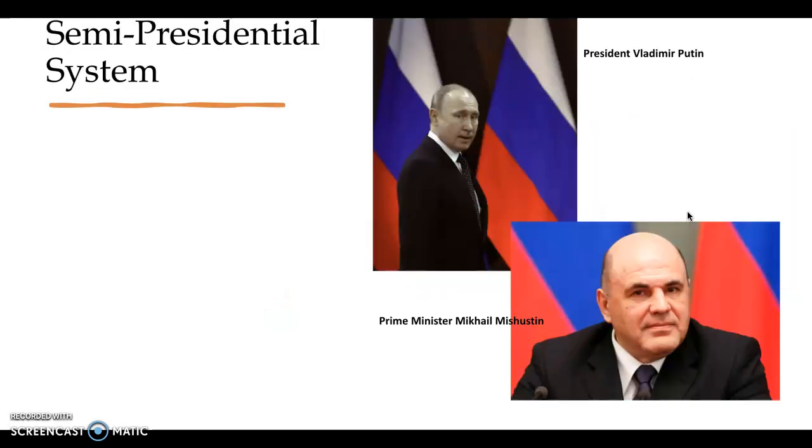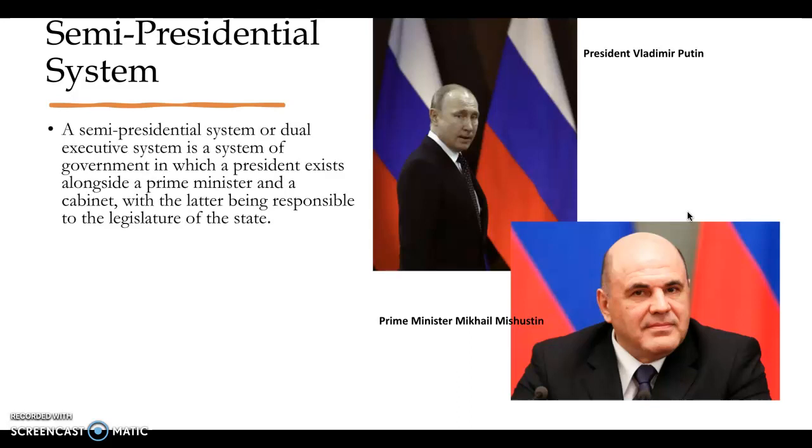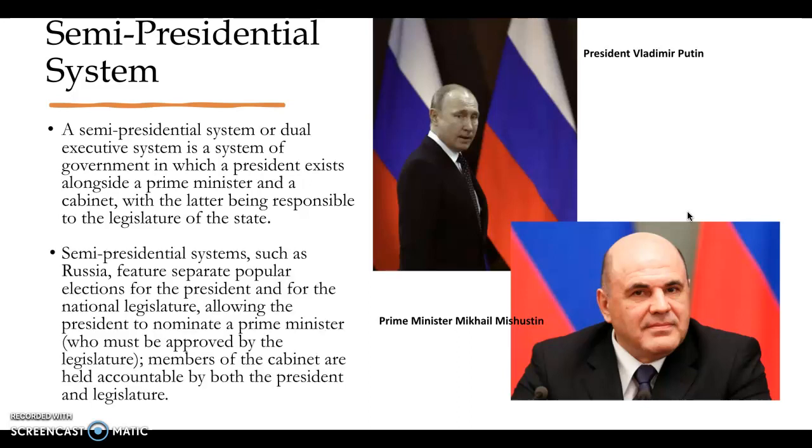A semi-presidential system is, simply put, a combination of the two. A semi-presidential system, which might also be called a dual executive system, is a system of government in which a president exists alongside a prime minister and a cabinet, with the latter being responsible to the legislature of the state. Russia is our primary example of a semi-presidential system.